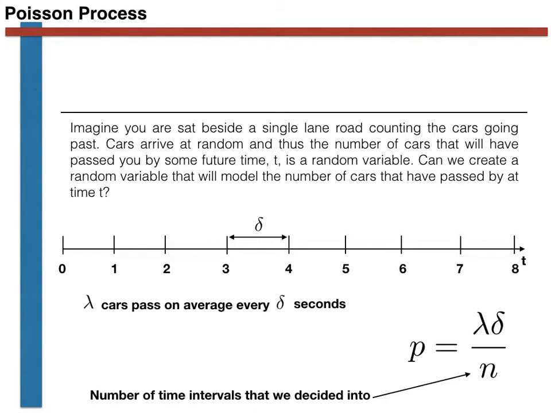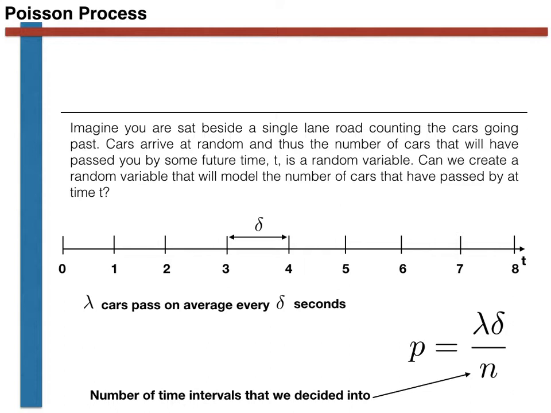Furthermore, as we have divided our time axis into n of these windows of length delta, we are essentially performing a series of Bernoulli trials. To be clear, we observe a success in the first of these trials if a car drives past during the first time window. We observe a success in the second of these trials if we observe a car drive past in the second time window, and so on.